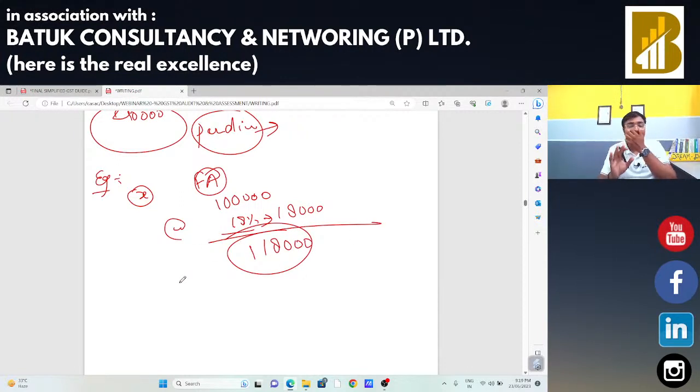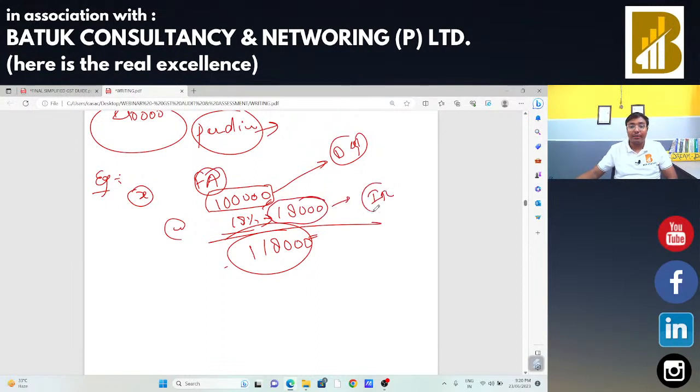In that case, as per Income Tax Act 1961, he is also eligible to claim the depreciation on that fixed asset. So, in that case, Mr. X is eligible to claim the depreciation on that 1 lakh rupees only. He is not eligible to claim the depreciation on 1 lakh 18,000 rupees. He is just eligible to claim the depreciation on the taxable value part. Okay, and if he takes the depreciation on the complete 1 lakh 18,000 rupees, in that case, he is not eligible to claim the input tax credit.